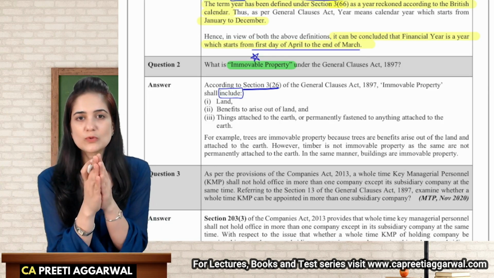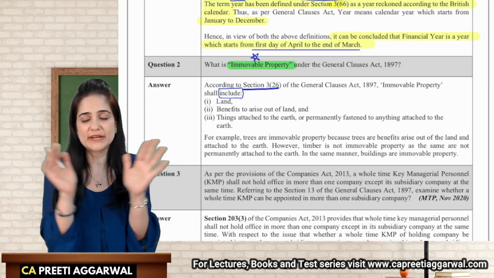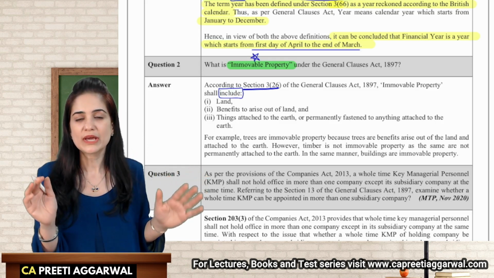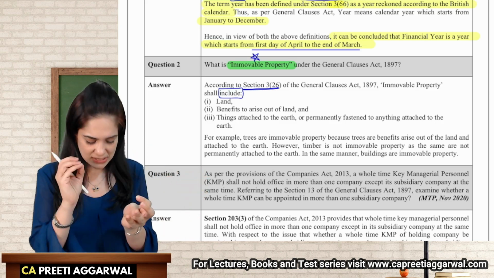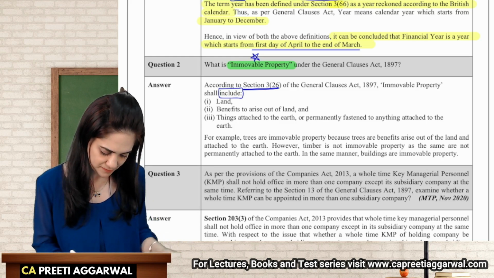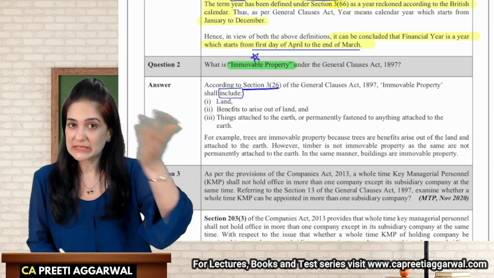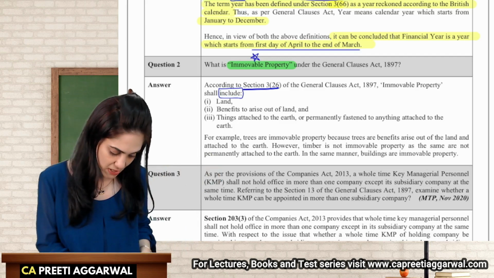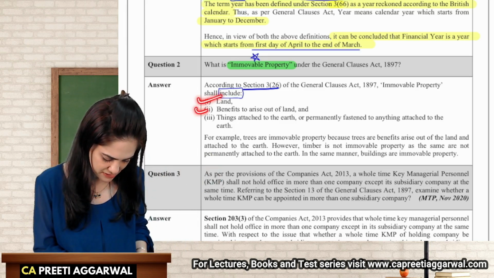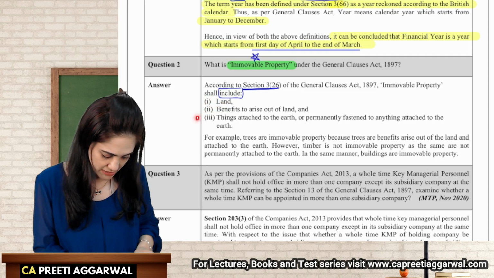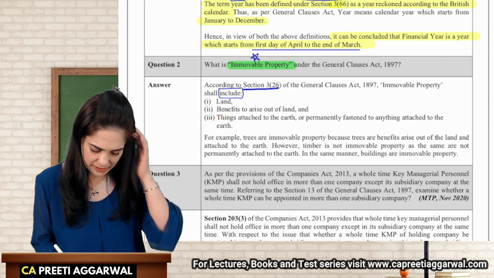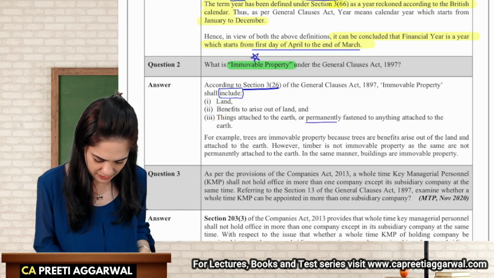The word inclusive gives a very wide meaning. Land, benefits arising out of land, and things attached to land are all included, but we may have things other than these considered as immovable property. So we have land, we have benefits arising out of land, and things attached to earth or permanently fastened to anything attached to earth.